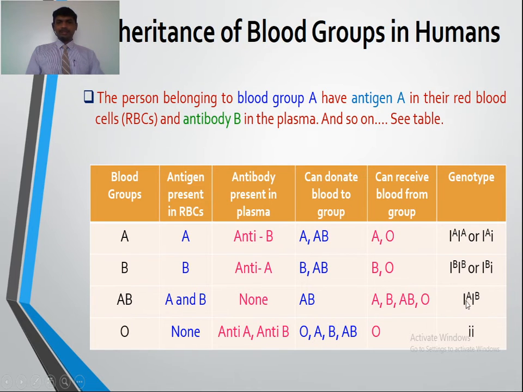AB possesses both capital IA and capital IB. Capital IA is for antigen A and capital IB for antigen B. The O blood group has the recessive alleles small i, small i.